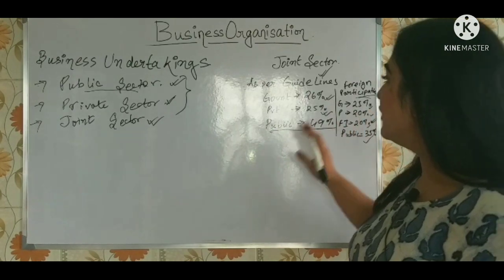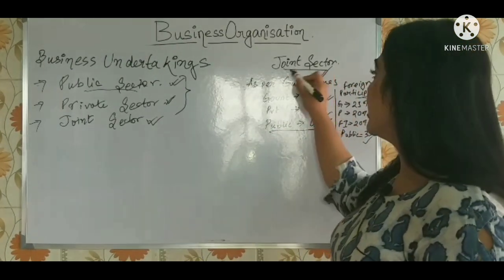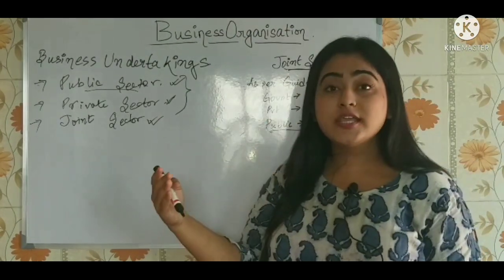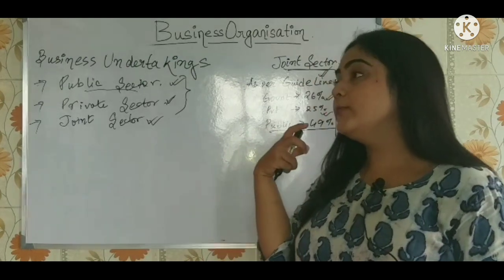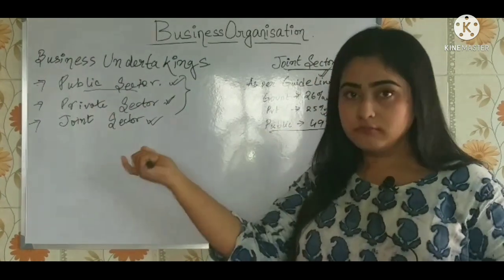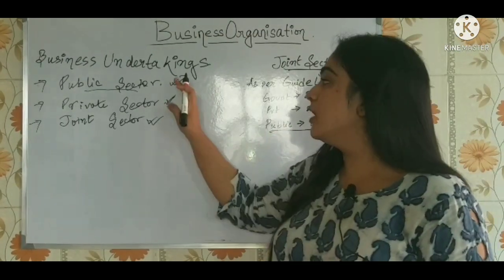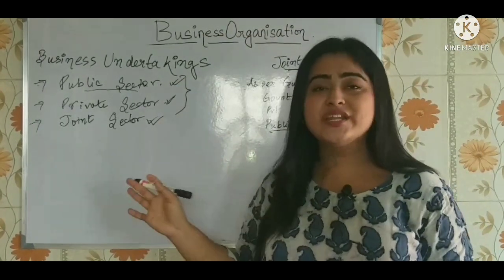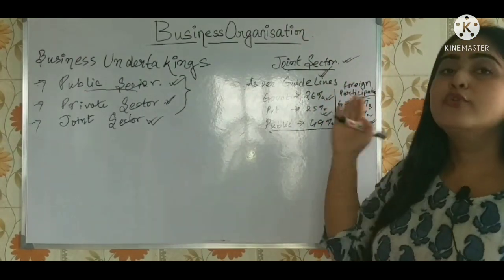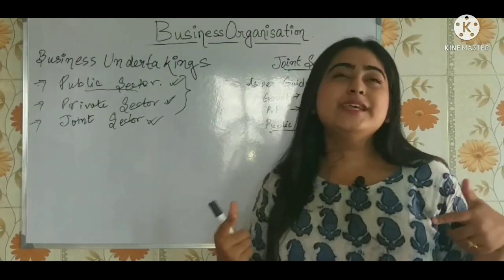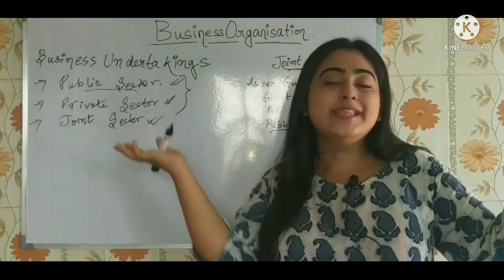Now, definitely joint sector undertakings, the public-private combination, have the features of both the public and the private sector. So it has both the service and the profit motive. You can take the example of colleges.